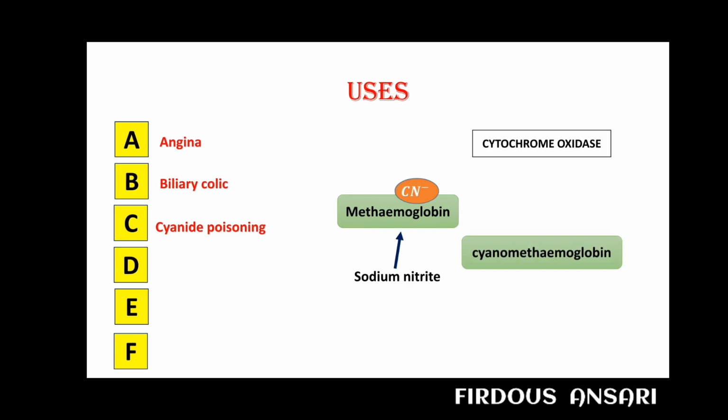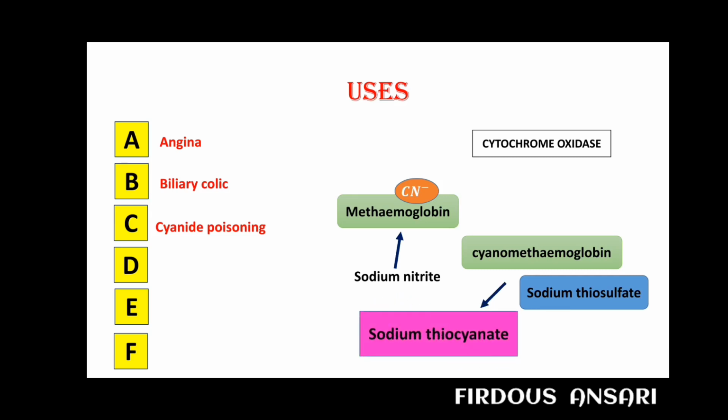Now this cyanomethemoglobin is also a toxic substance, and to remove it we give an antidote, that is sodium thiosulfate. Sodium thiosulfate interacts with cyanomethemoglobin to give sodium thiocyanate, and this sodium thiocyanate is a water soluble substance which can easily be excreted from our body. Okay. So this is how nitrates can be used for cyanide poisoning.